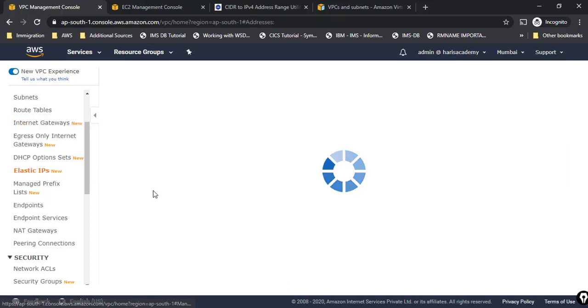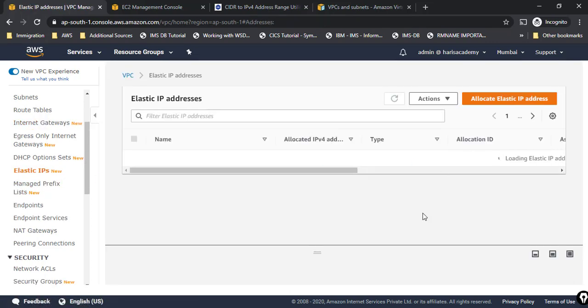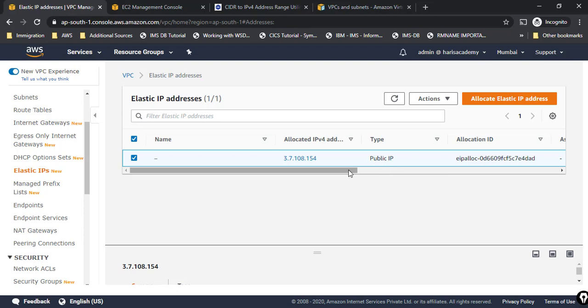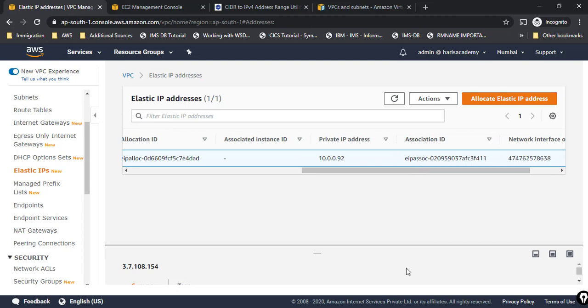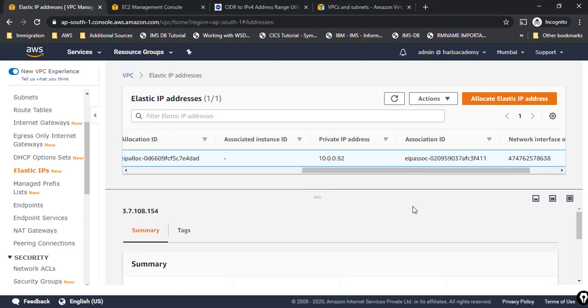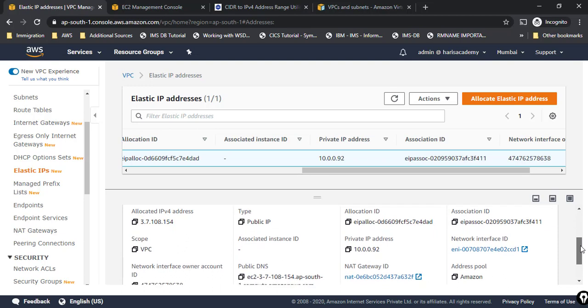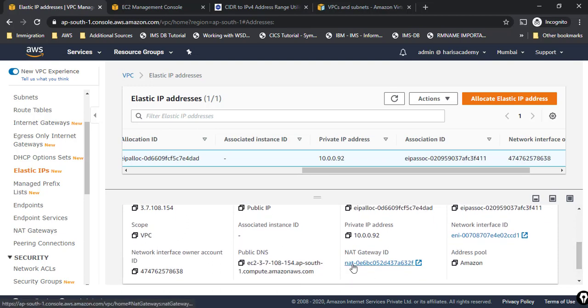And elastic IP address, we have created an elastic IP address, and we have seen that this is associated with our NAT instance, right? Let me show you this. This is the NAT instance. So the elastic IP address which we have created is associated with our NAT instance, right?